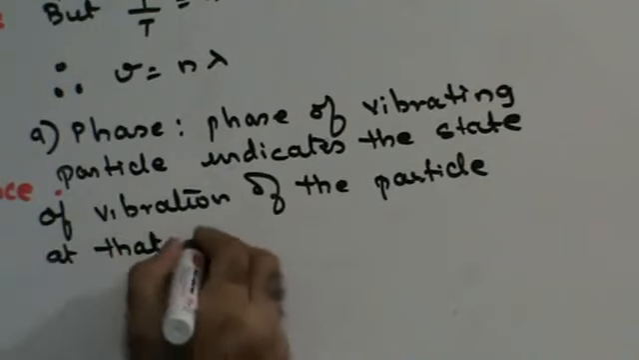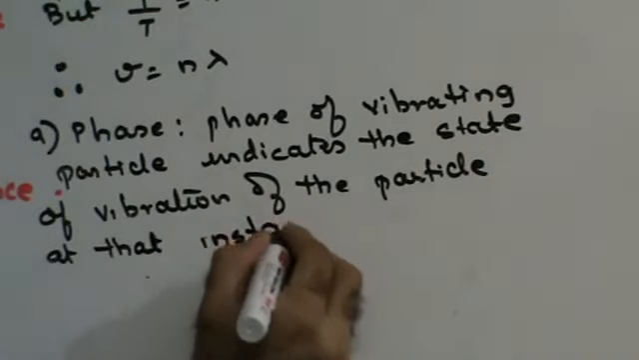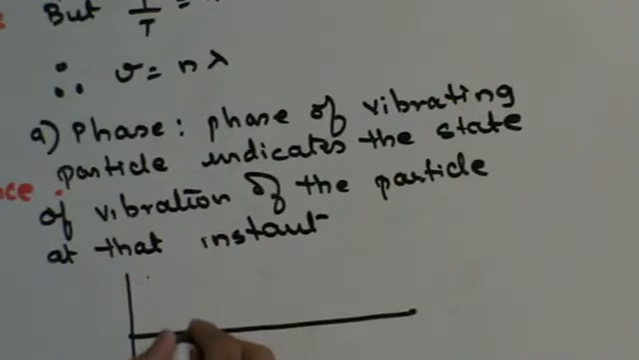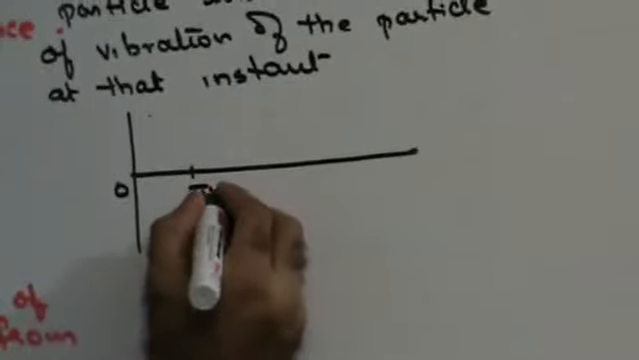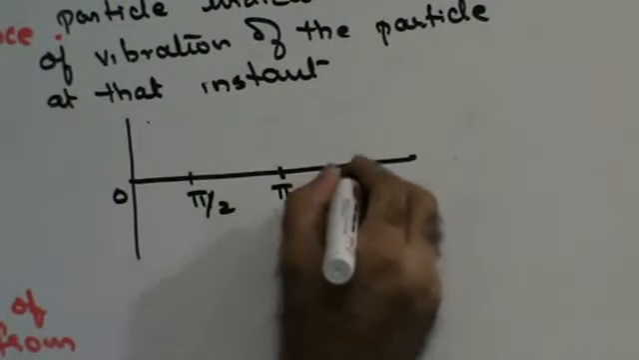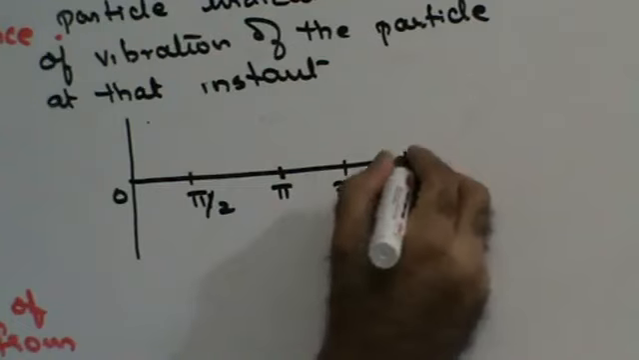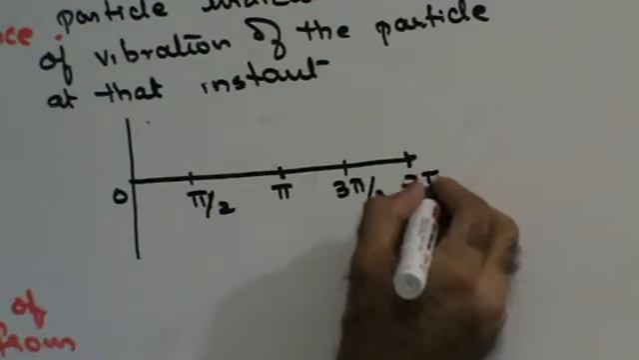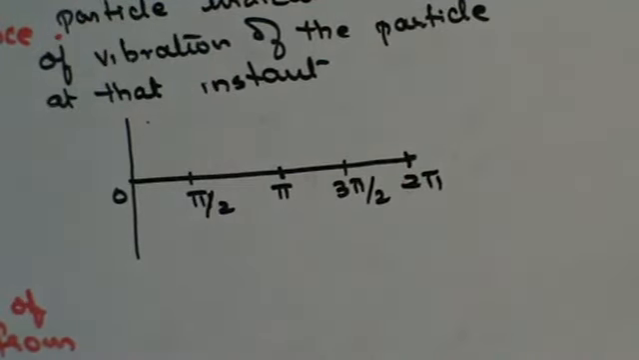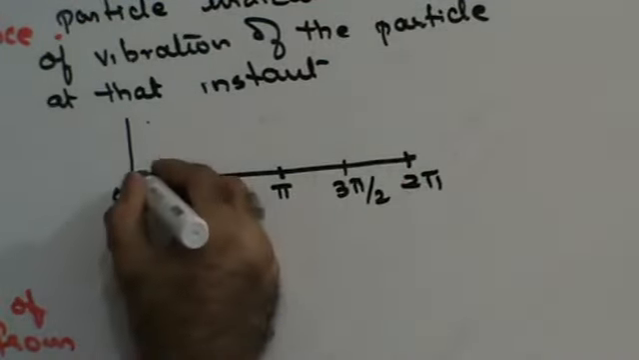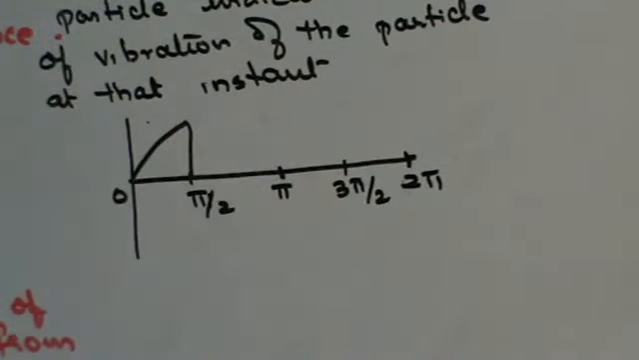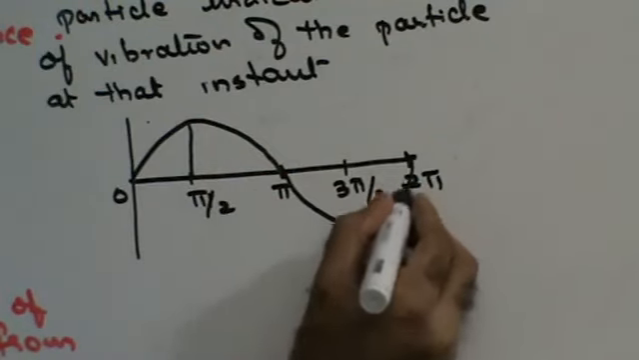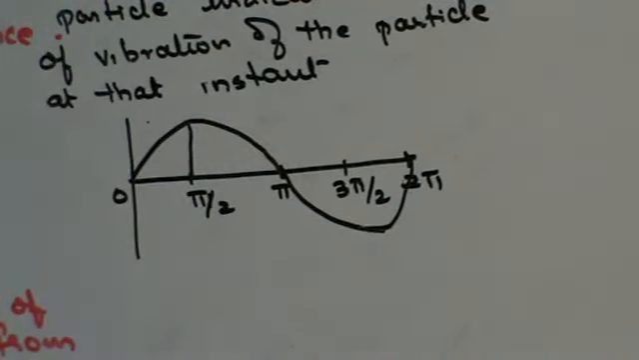I'll just explain to you. Suppose this is the wave. Now this is 0, this is 90 degrees, this is 180 degrees, this is 270 degrees, this is 360 degrees. If a particle is vibrating, it is going to cover some angle. At a particular instant, what is the angle covered by it? That would be the phase of vibration. Fine, do we get this?